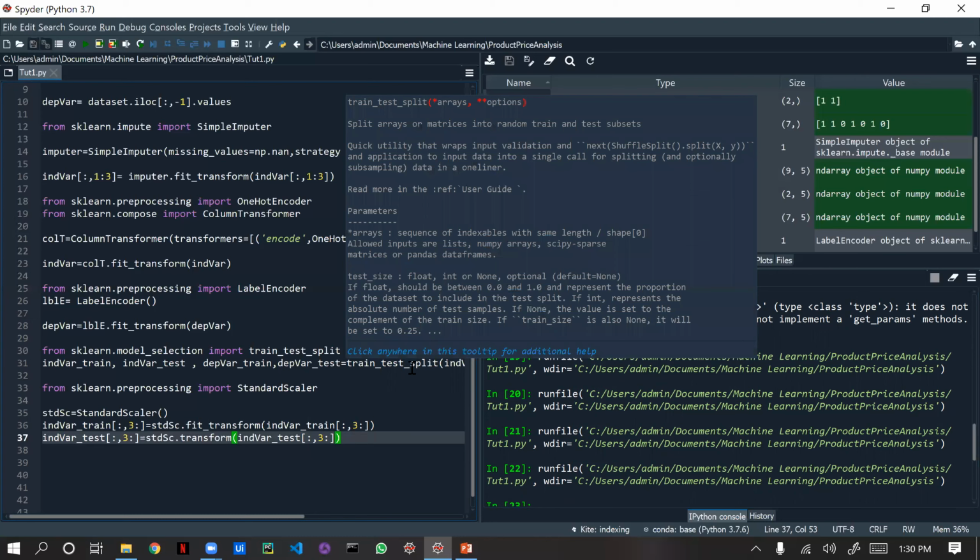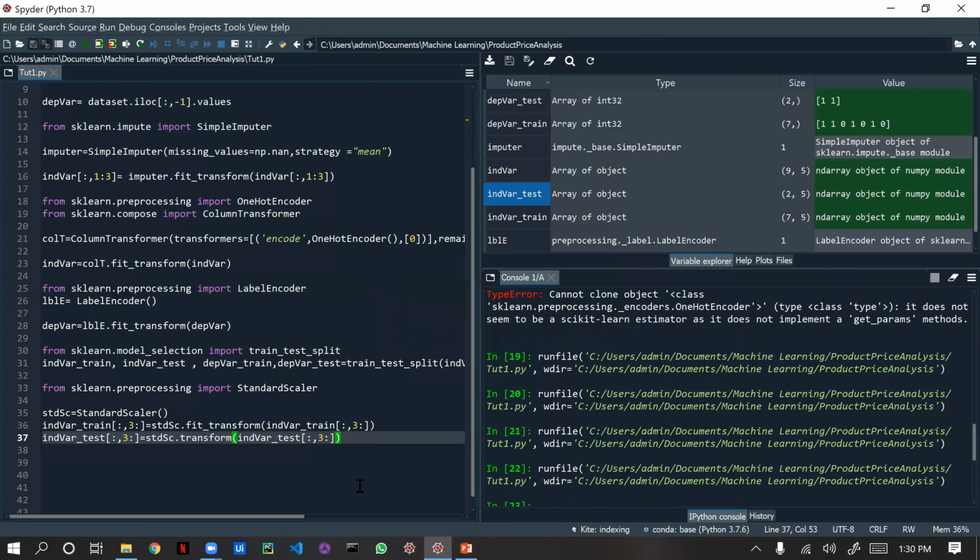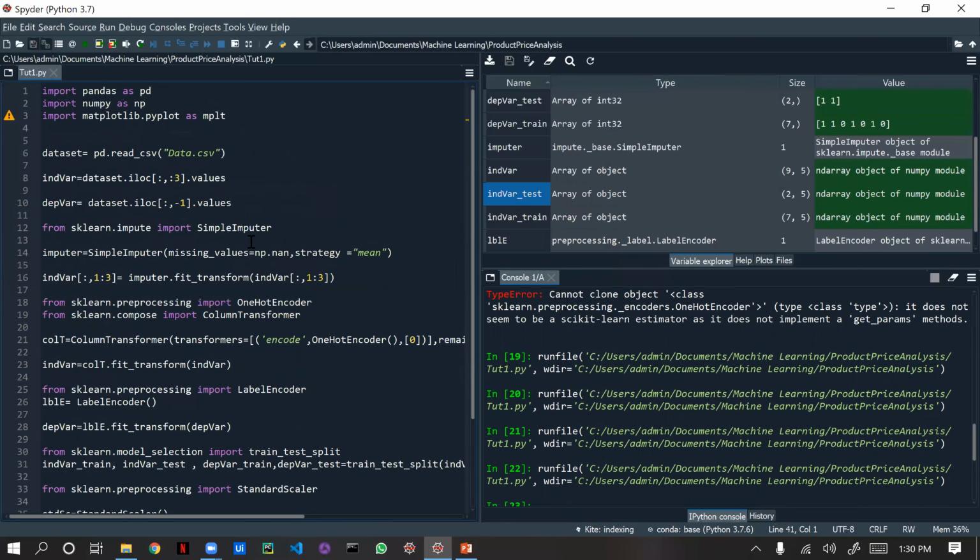I think the session is going very long, so I'm winding it up now and we'll just recap. We know why we are going to use pandas, numpy, and matplotlib I will be using in the next session. We have created a data set. We have created two variables, dependent and independent, based upon our data, and I segregated the data into dependent and independent separately. We used SimpleImputer to fill the blank values, which are NaN values.